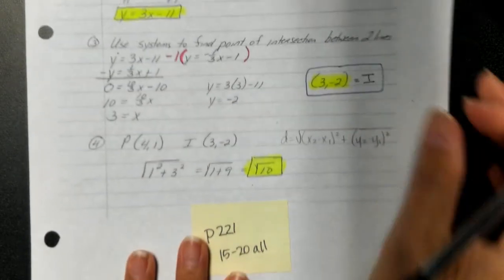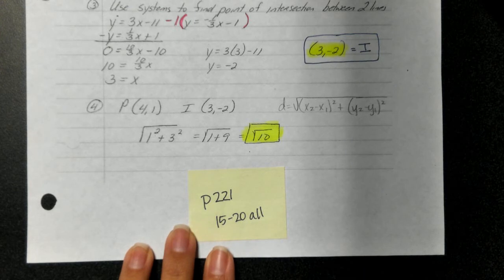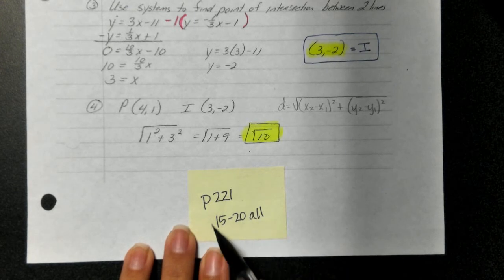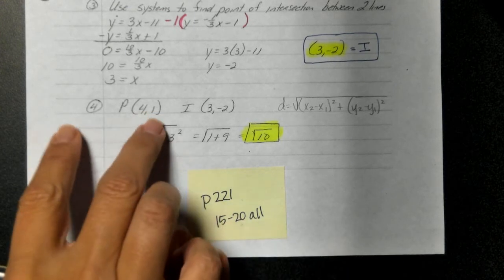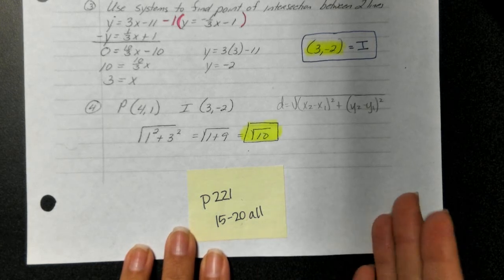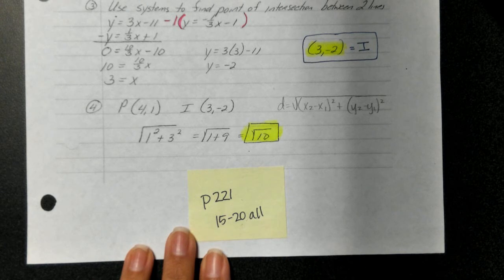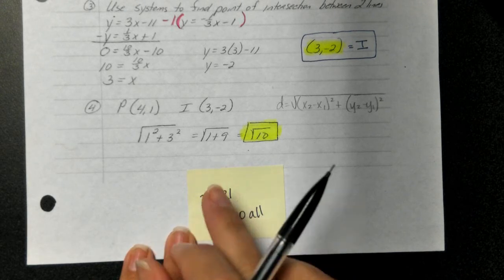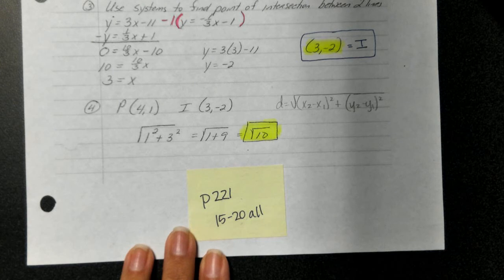Either way is acceptable. So your homework tonight comes from page 221, and these are 5 problems designed to be worked in the 4 steps like we show above. But what you're going to see is that sometimes you get slopes of vertical lines or slopes of horizontal lines, so it throws a different factor into your equations. So these are extremely important because they carry a lot of weight on your test.